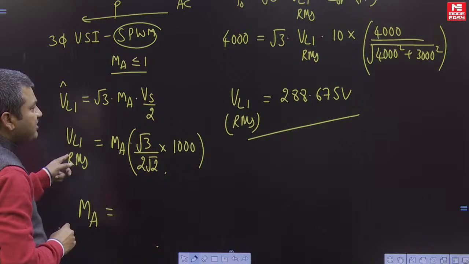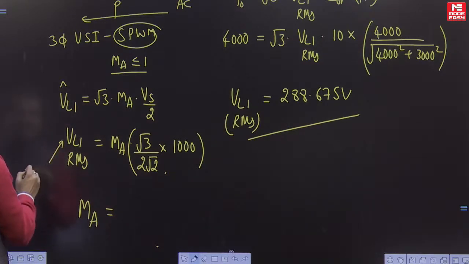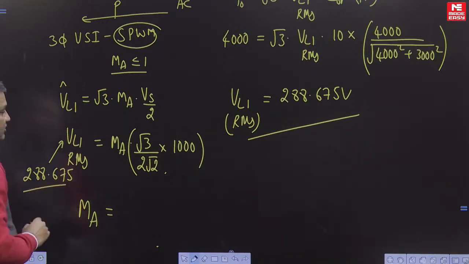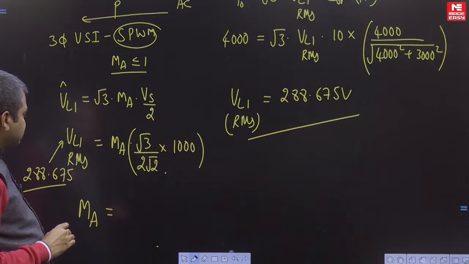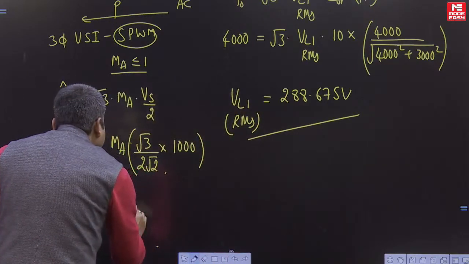This is the fundamental line voltage, 288.67 volts, and the unknown value is the modulation index. Just calculate the modulation index, you will get 0.47.